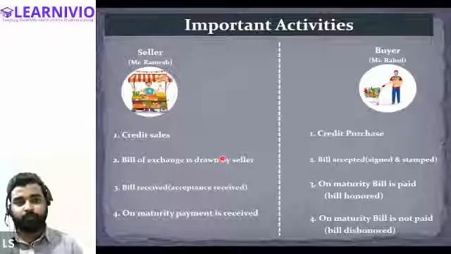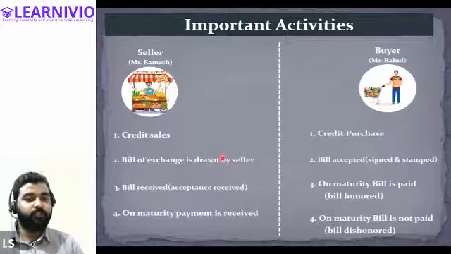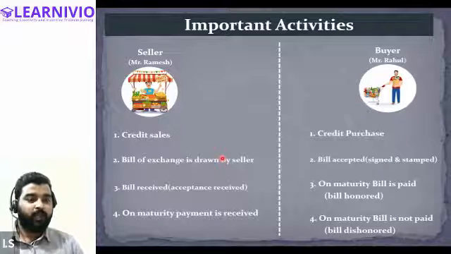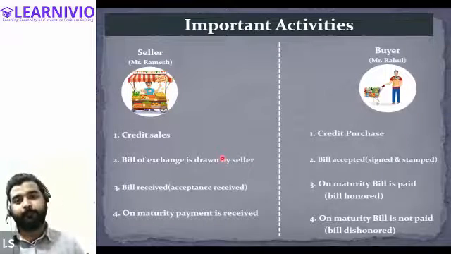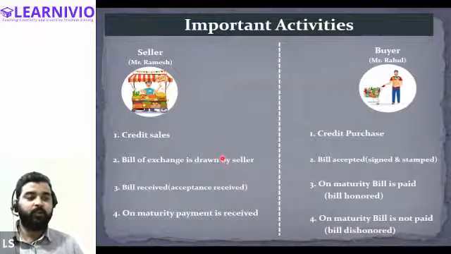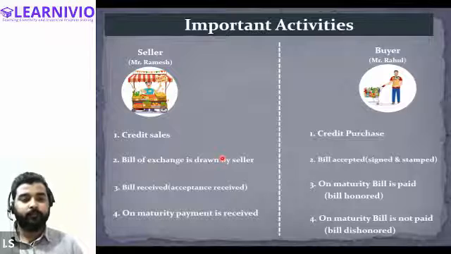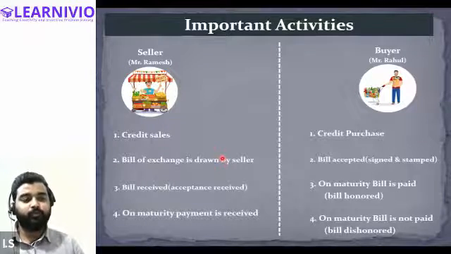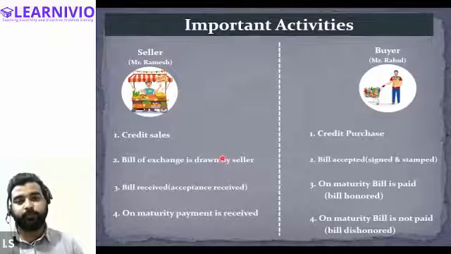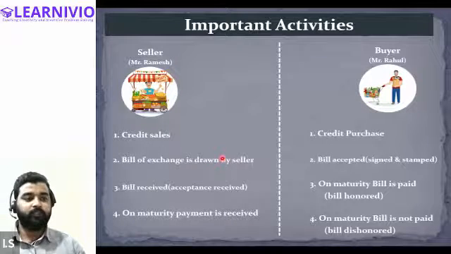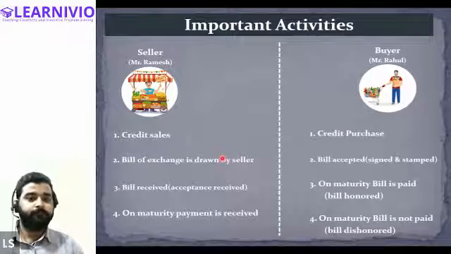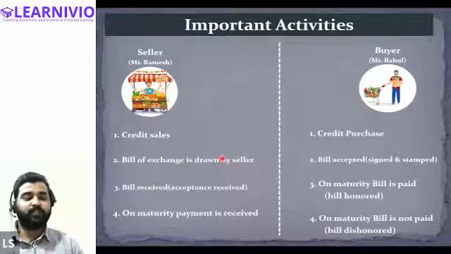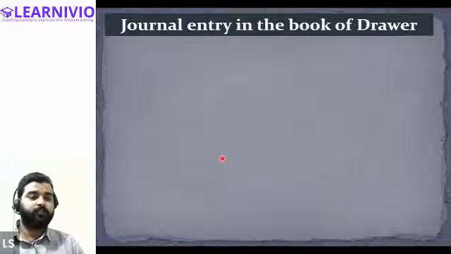The seller is the person who draws the instrument, so the seller is also called the drawer of the bill. And the bill is drawn upon the buyer, therefore the buyer is called the drawee of the bill. So because there are two persons, primarily the drawer and the drawee, we have to enter the transaction in both the books, in the book of the drawer and in the book of the drawee as well. How these transactions are journalized in the book of the drawer, first of all we will be discussing that. So first of all, journal entry in the book of the drawer.